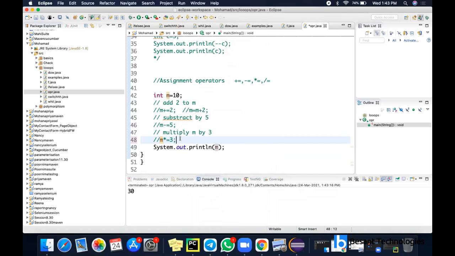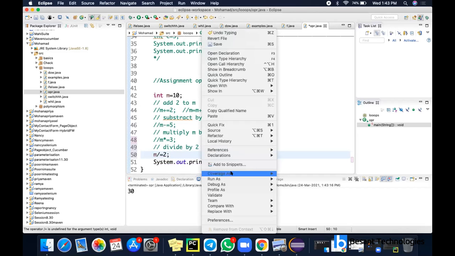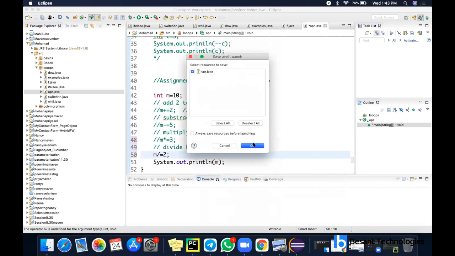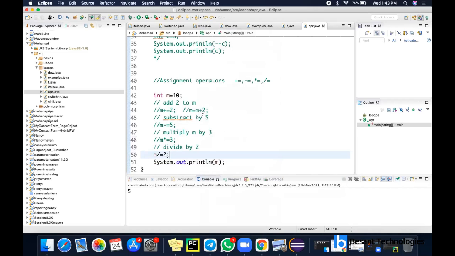If you want to divide it, let it be divided. So it is more than a shortcut, right? Instead of giving it separately, it's just another way. Running this code now, we'll be getting 5 here. So these are assignment operators.